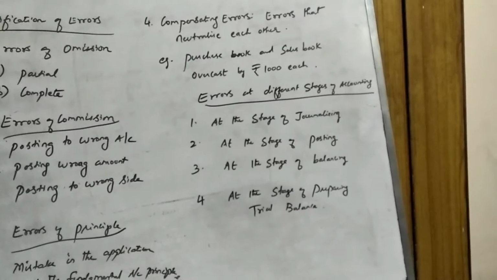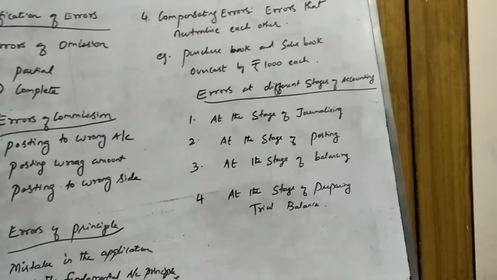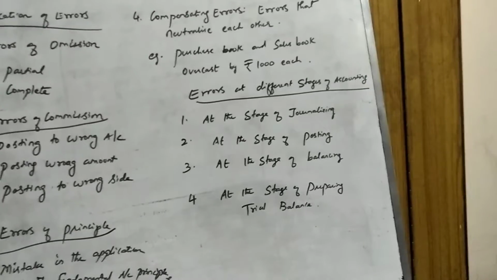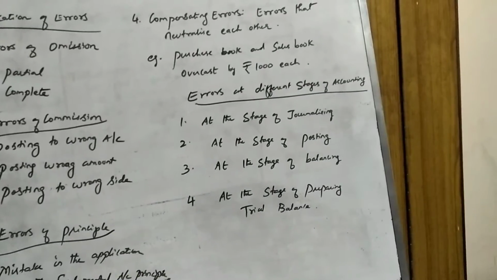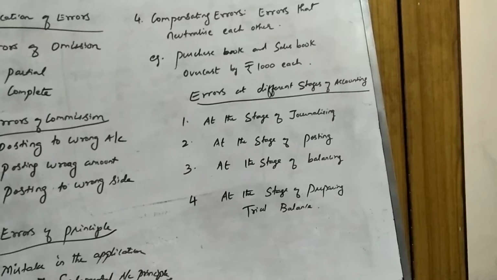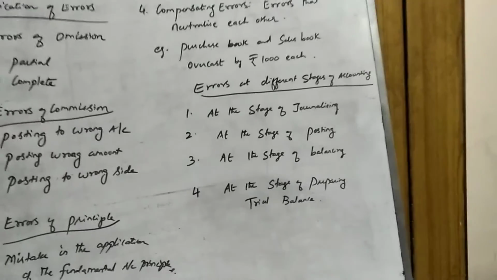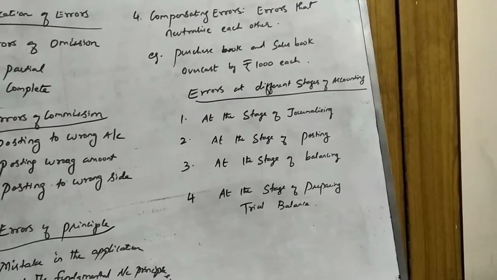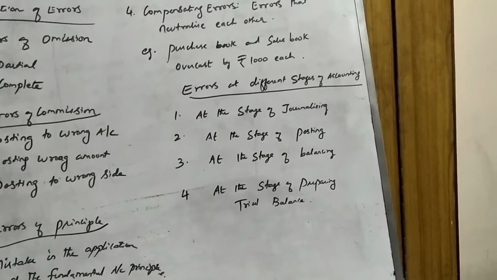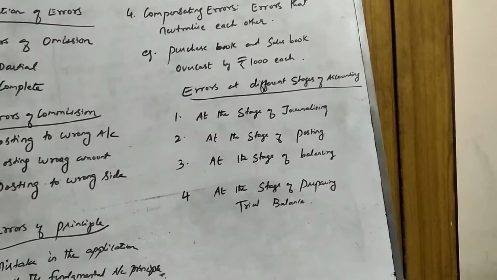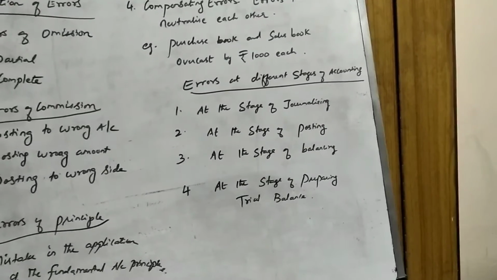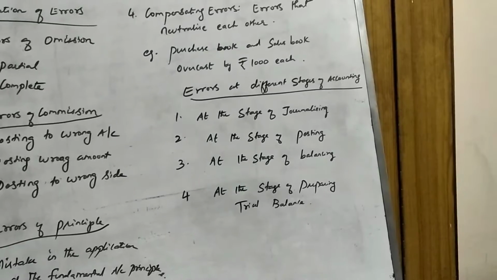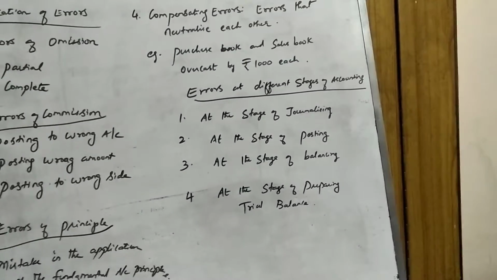Then error of commission. While recording the journal entries, you would have recorded with the wrong amount. That is possible, right? Then error of principle. So when you write the entry, you may tend to make mistake in the application of the fundamental accounting principles. That is possible at the stage of journalizing.